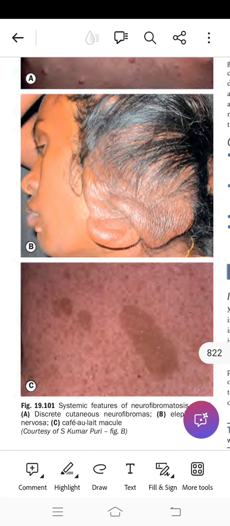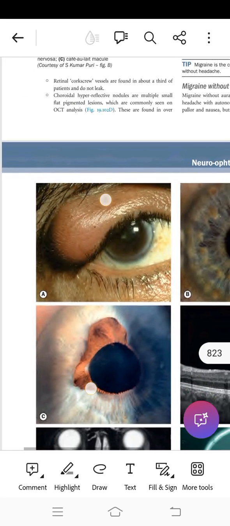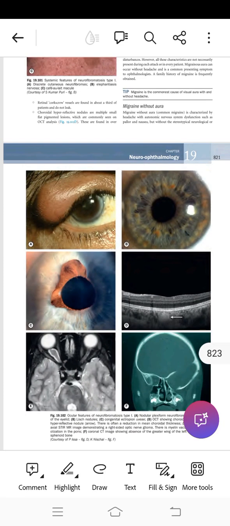Skeletal abnormalities means facial hemiatrophy. I have seen this patient in the OPD. Half of the face was deformed and atrophied. Now the ophthalmic features. Ophthalmic features involve, as shown in this picture, these are very good pictures. These are the eyelid plexiform neurofibroma, or you can say nodular plexiform neurofibroma.